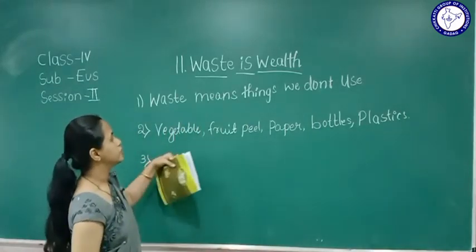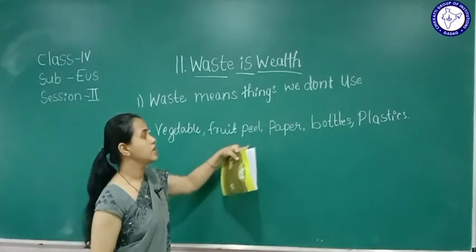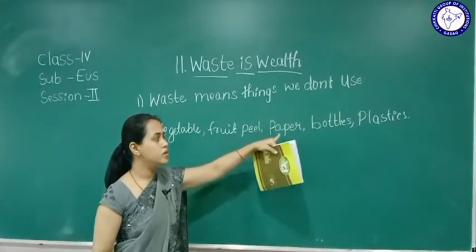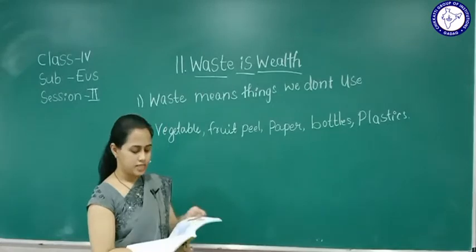We throw vegetable peel, fruit peel, paper, bottles and plastics.